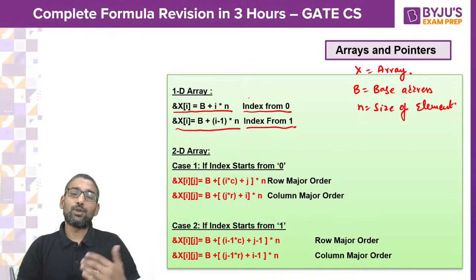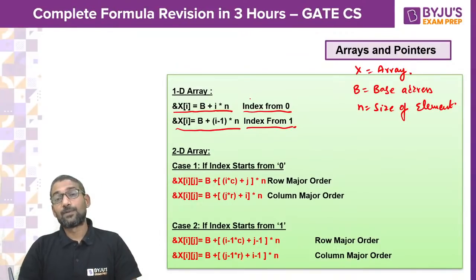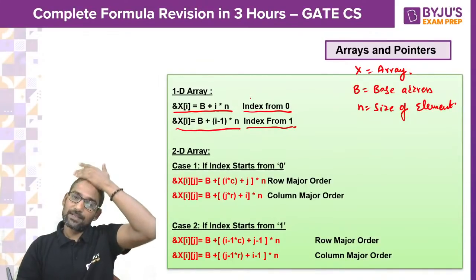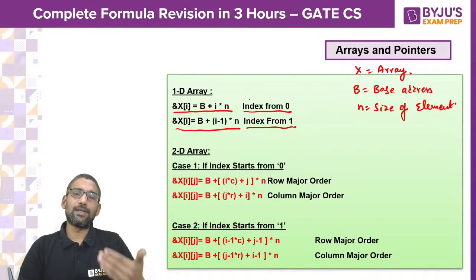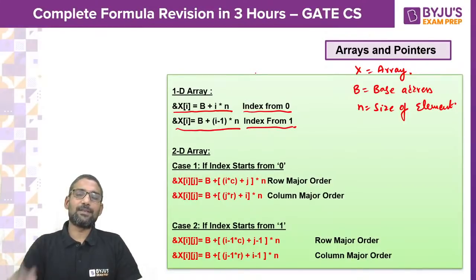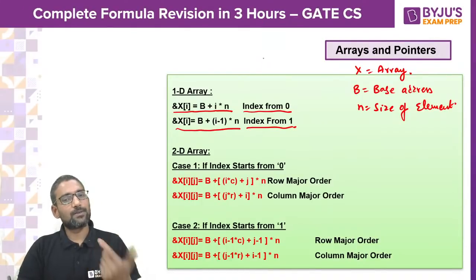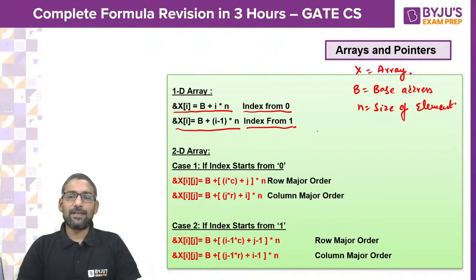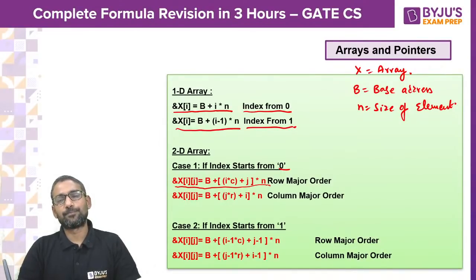And if you take two-dimensional array, 2D array can be saved in the memory in two ways. We say row major order, column major order. Row major, column major means row wise if the elements get stored, we call it as row major, column wise, column major. So if index starts from 0 in the RMO, row major order, how do you get address of ij?